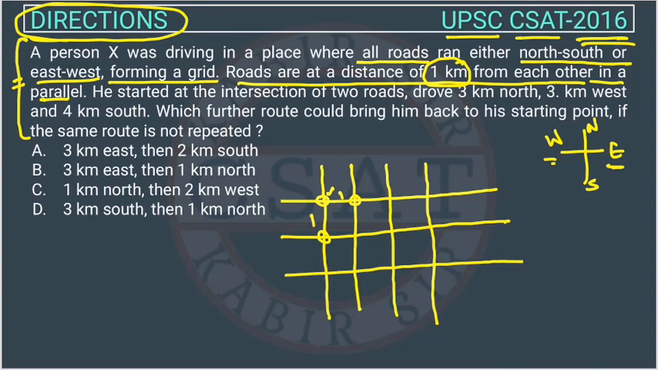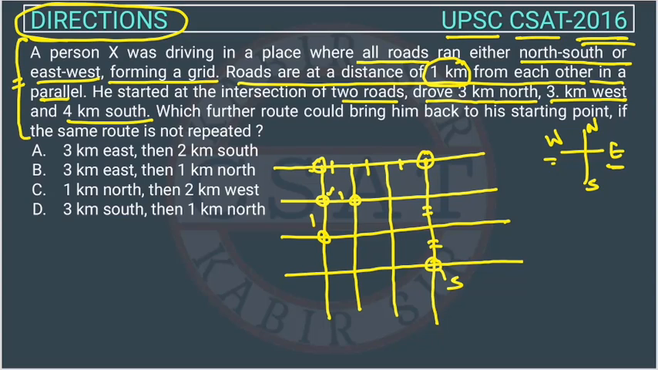Now he started at the intersection of two roads, drove 3 km north, right? So suppose he started from this point, this is the starting point. So he is driving 3 kilometers. So this is 1, 2, right? So we will draw one more line here. So he is reaching here. This is the north, that's why we are moving in this direction. Now 3 km west. Now from here he is going 3 km west. So this is 1, 2, 3. So he is reaching here. Then he is going 4 km south, right? So he reached here.